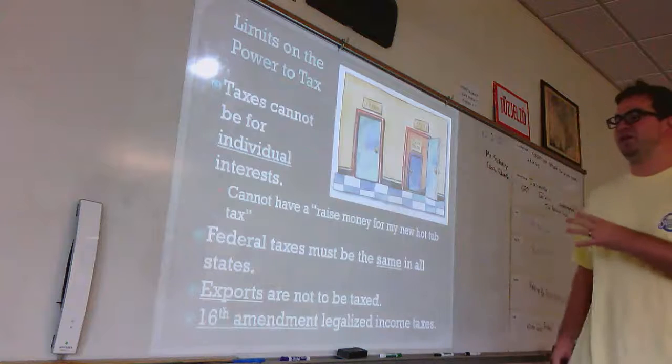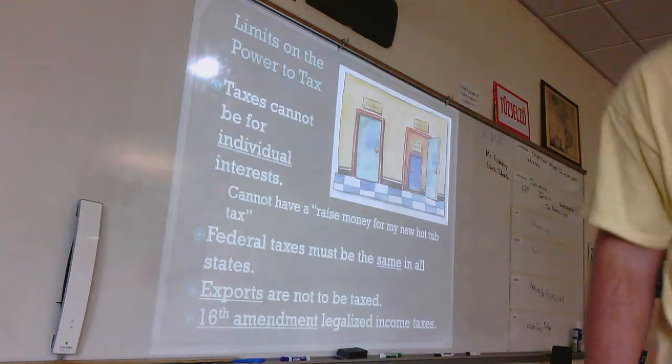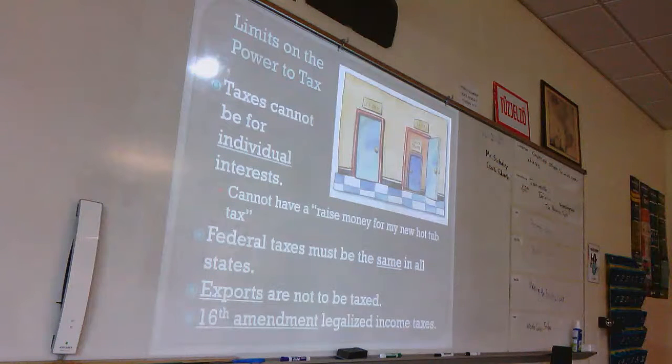All right, another big thing is that taxes can't be used for individual interests. There are a lot of times in history where politicians have been caught using tax money for personal gain. There was even an employee who used to work at Brunswick High School, but ended up at Glenn Academy, who used taxpayer money from the school to buy groceries, and she ended up losing her job because of this.